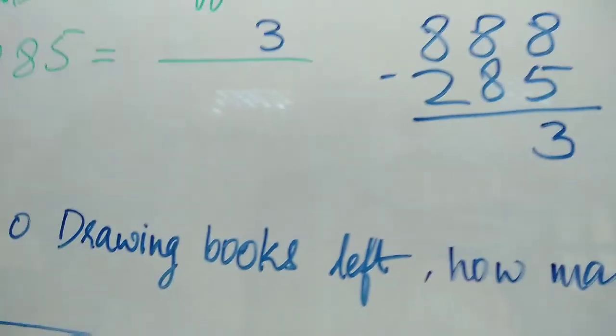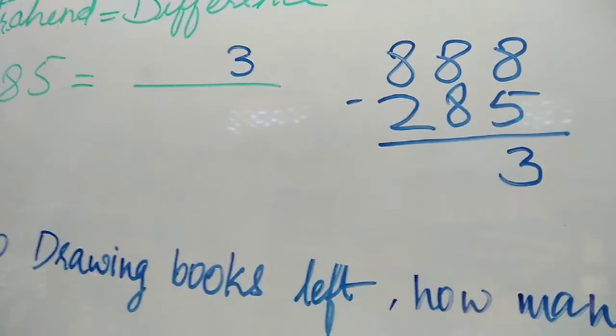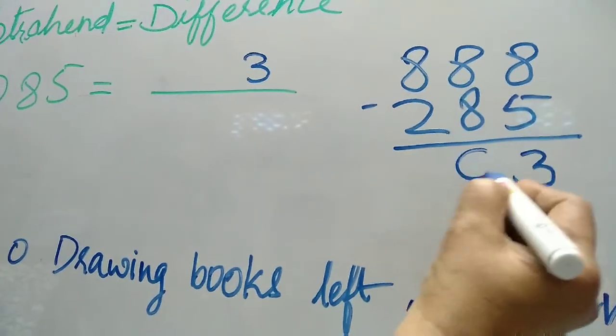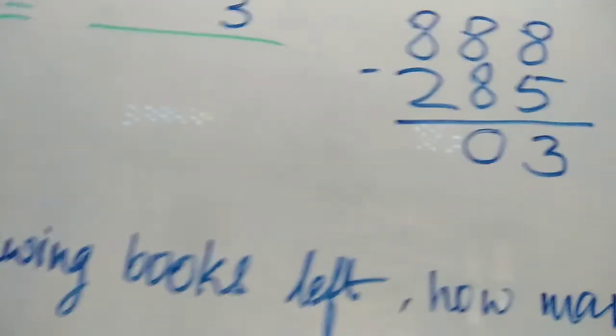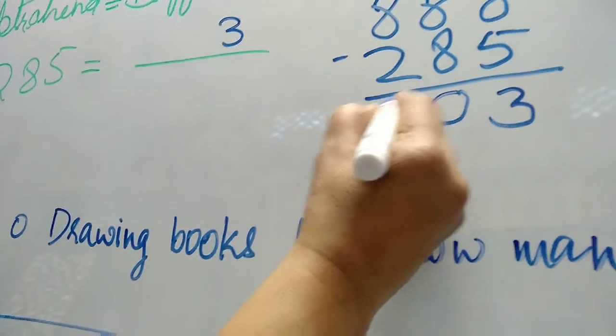Then 8. 8 you take. 8 minus 8. Take away 8. Nothing is there. 0. Again take the 8. Take out 2. How many are there? 1, 2, 3, 4, 5, 6. 6. This is one way.